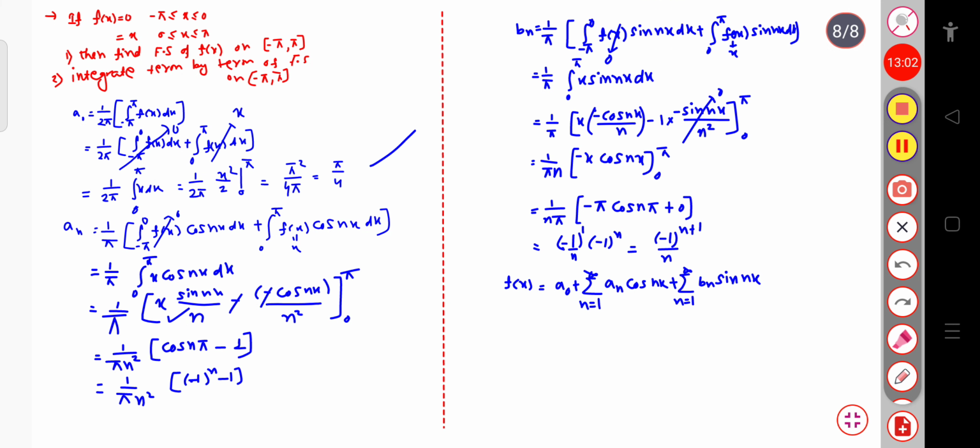Okay, so let me just change the color. So the value of a naught is pi by 4, and an is 1 by pi n square into minus 1 power n minus 1, and the value of bn is minus 1 power n plus 1 divided by n.